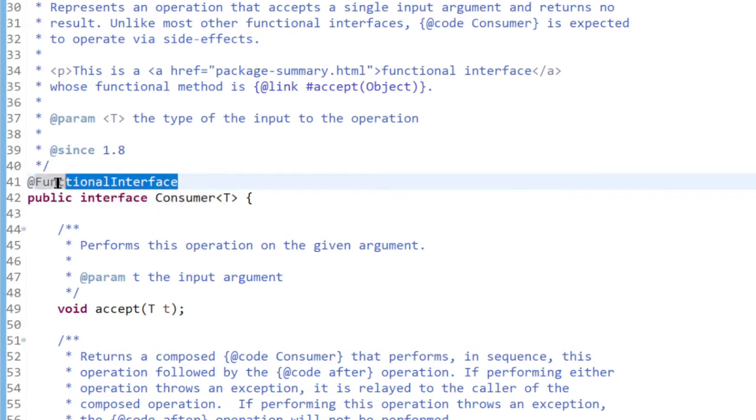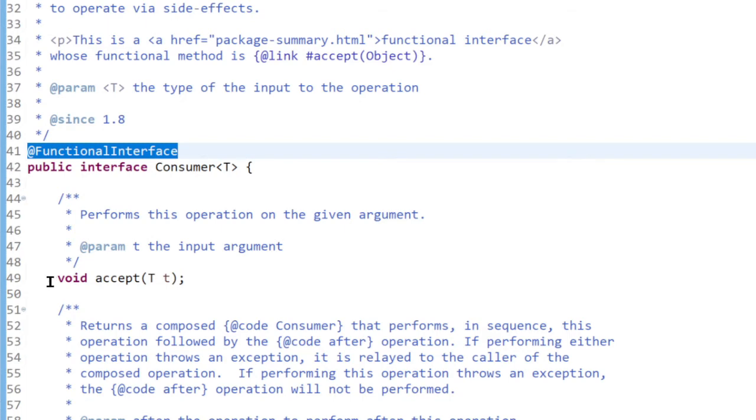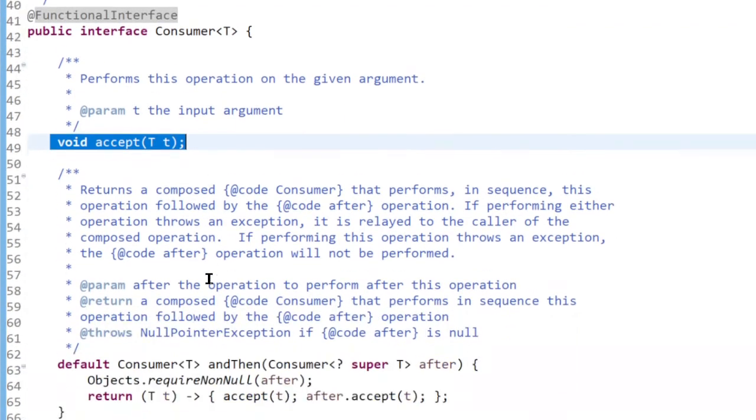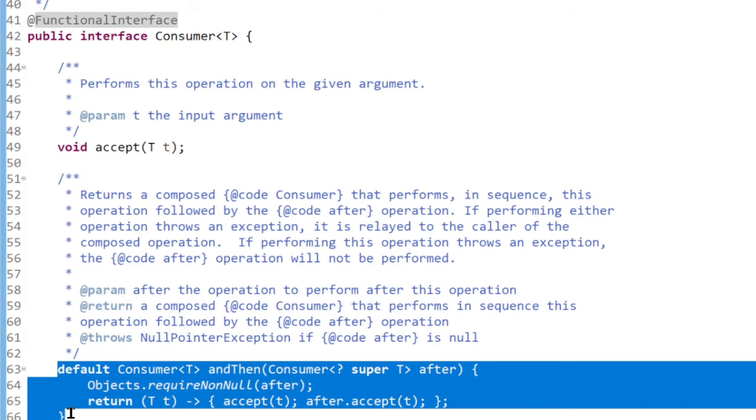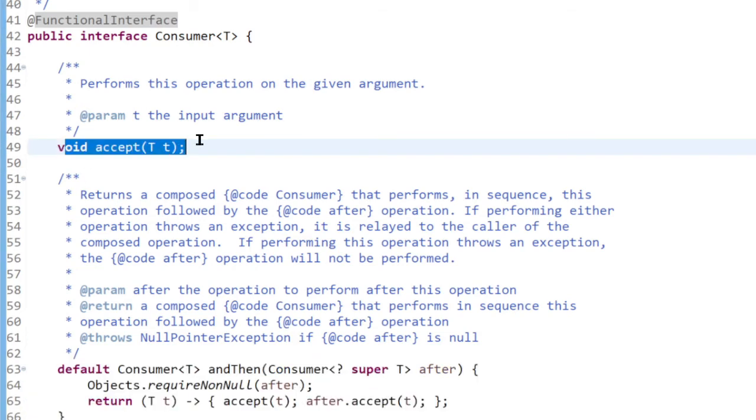So it is a functional interface. That means it has only one abstract method called accept. And this is a default method. Never mind, I already explained that a functional interface can have other non-abstract methods inside the interface. So this has a method called accept, meaning that we need to provide the implementation for accept.